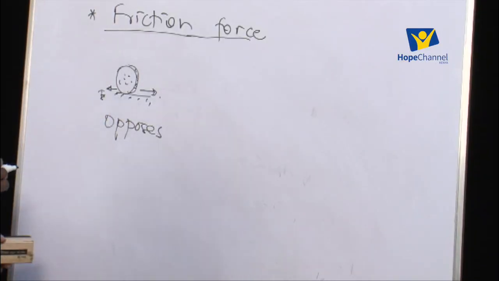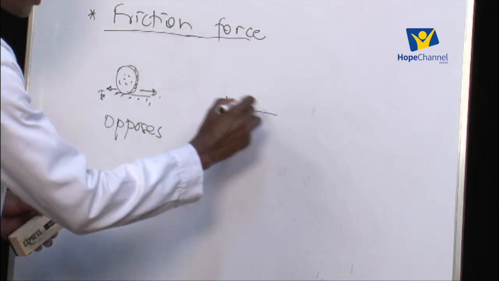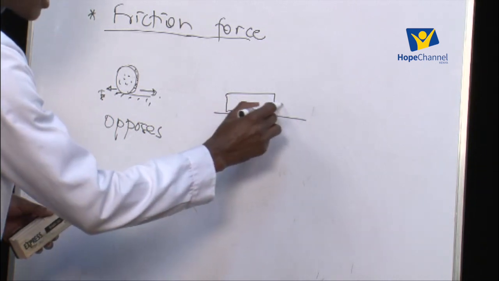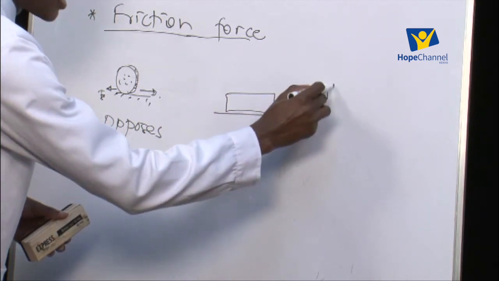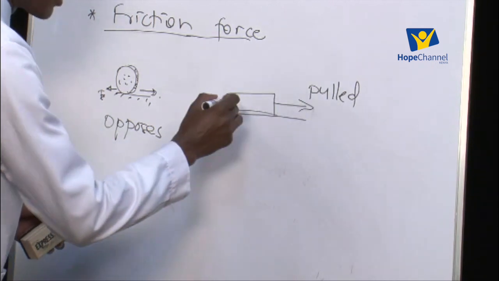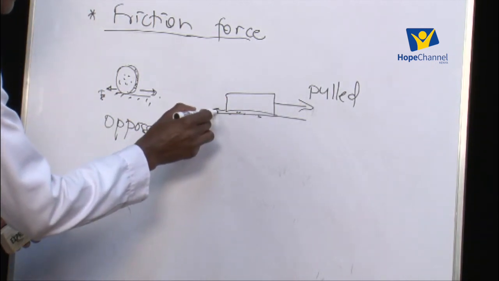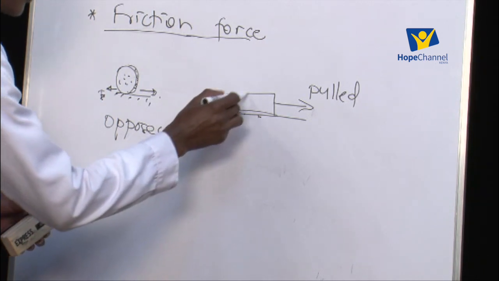So because of that, the friction force always is in the opposite direction to which the object is moving. So if we have a block of wood on the surface of a table or on the floor, if the block is pulled to the right, if you exert a force pulling it to the right, then there will be an opposing force on the block of wood.